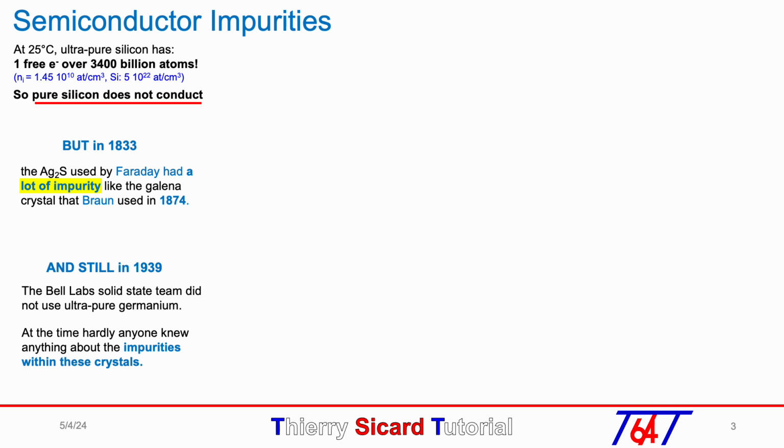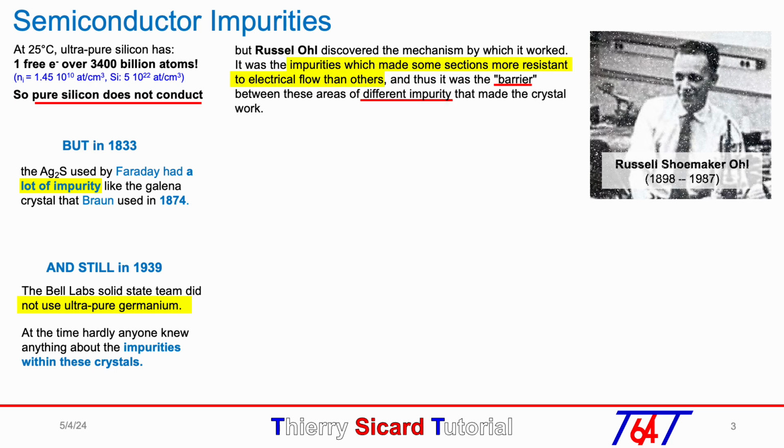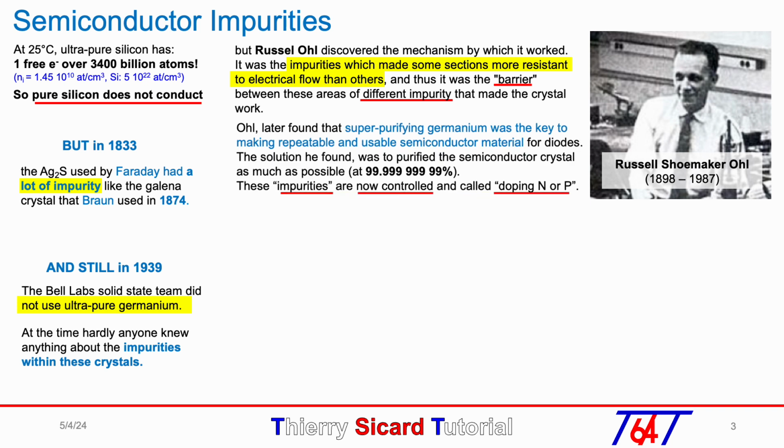And even in 1939, the germanium used by the Bell Labs solid-state team was not ultra-pure. At the time, almost no one knew anything about the impurities within these crystals. But Russel Ohl found that it was the impurities which made some sections more resistant to electrical flow than others, and thus it was the barrier between areas of different impurities that made the crystal work. Later, he discovered that super purifying germanium was the key to making repeatable and usable semiconductor material for diodes.